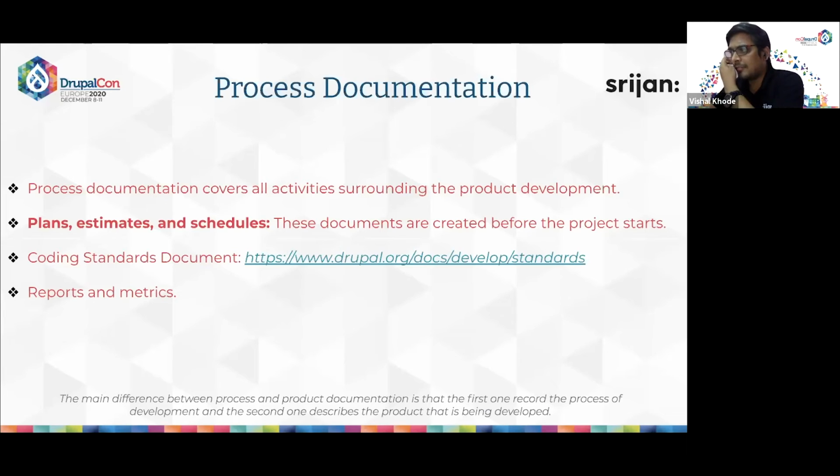And then we have the reports and metrics. Reports basically reflect how time and human resources were used during the development, and they can be generated on a daily, weekly, or monthly basis. In agile development, there are different metrics used to showcase the work that's in progress or the work that has been completed, like the velocity chart, sprint burn down, release burn down, etc.